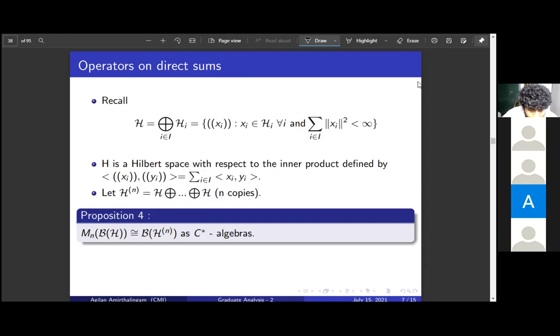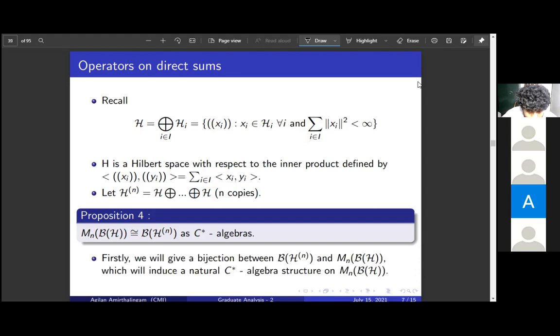So I'll give a bijection between these two spaces, and this will induce a norm in this, which makes it into a normed linear space. Then we will define an operation star on this, which will make it into a C star algebra also. The multiplication will be the usual multiplication, and the addition will be the usual addition. So first, the bijection.